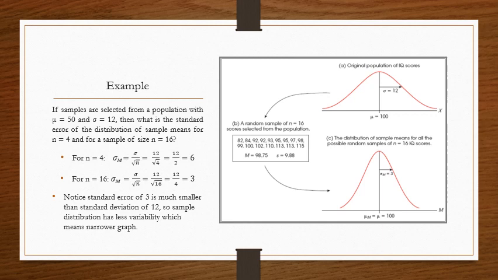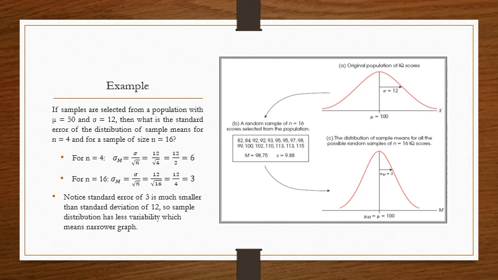And remember that the estimated mean of the sample means is actually equal to the population mean, which is still 100. So the mean is still 100 for both graphs, for the distribution of sample means and for the original population. What's different is that now on the original graph, you had a standard deviation of 12 that you graphed, and on the new graph, you have a standard error of 3.